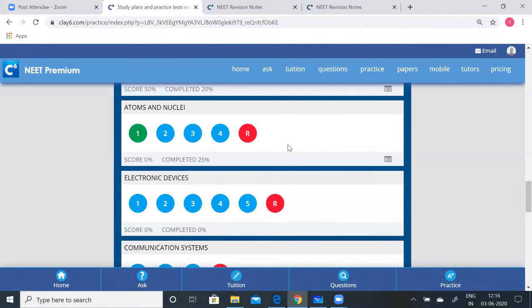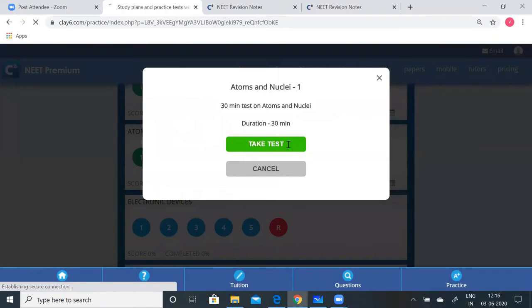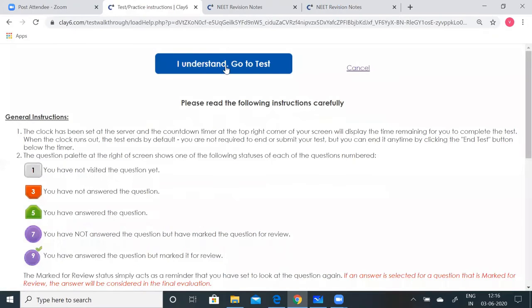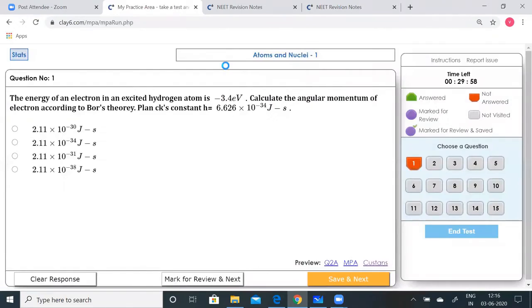I'm going to the first test. Take the test. Now you can see the first question. The energy of an electron in an excited hydrogen atom is −3.4 electron volts. Calculate the angular momentum of the electron according to Bohr's theory. Planck's constant is 6.626 × 10^-34 joule seconds.